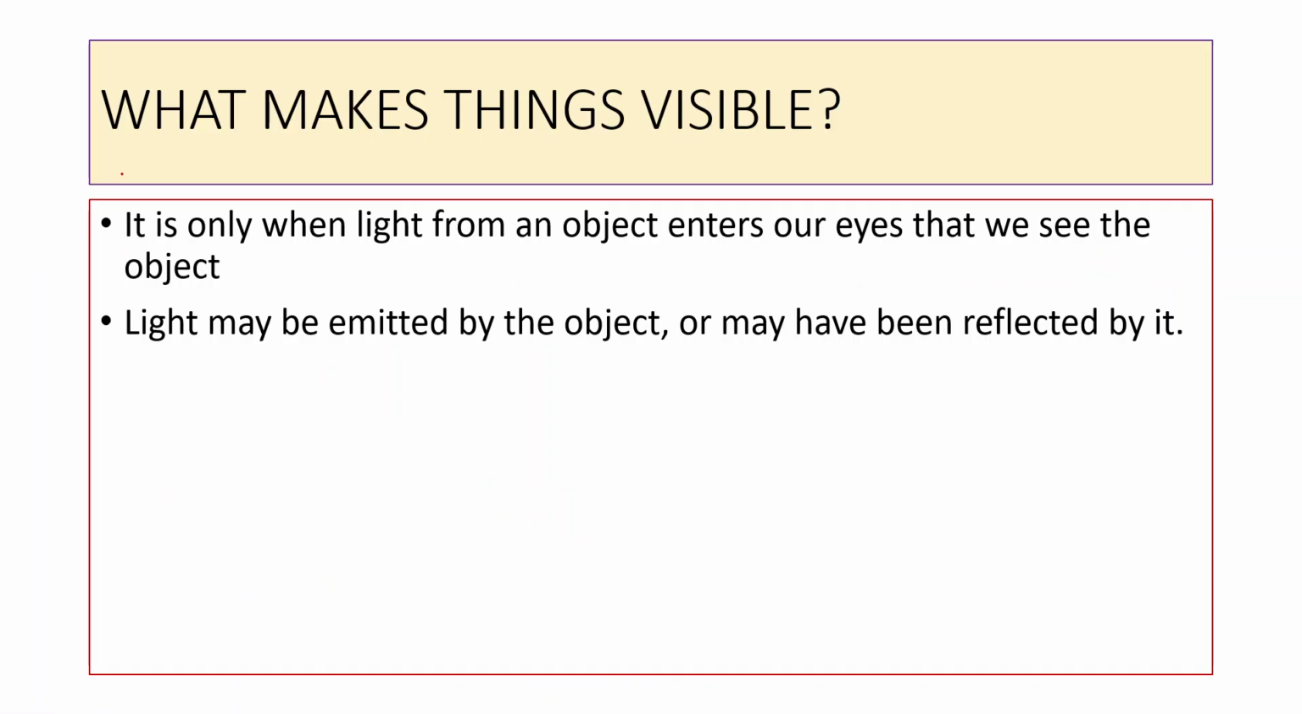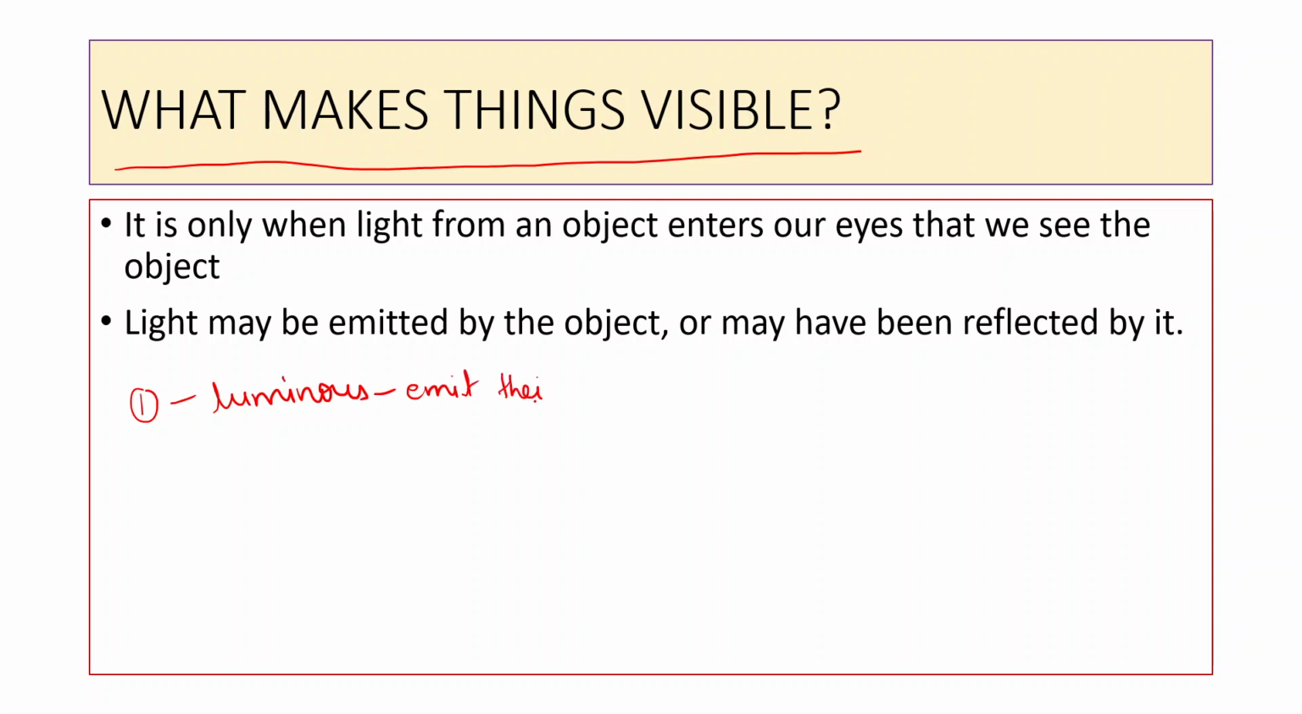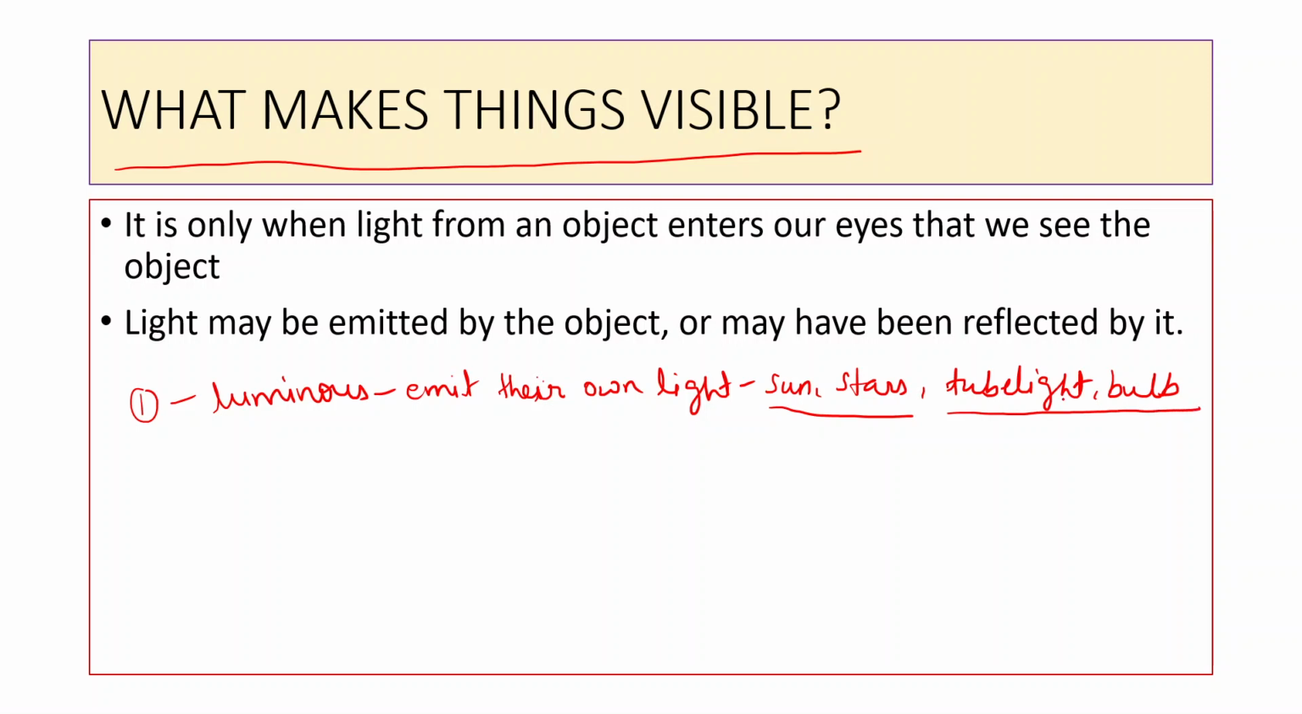Now, there are two criteria necessary to make the things visible. First criteria is that the object must be luminous. Luminous objects emit their own light. Can you give some examples? Yes, sun, stars, tube light, bulb. These are all luminous objects. These are naturally luminous and these are artificially luminous objects. So you should not directly look at sun, but you can see the sun because it emits light.